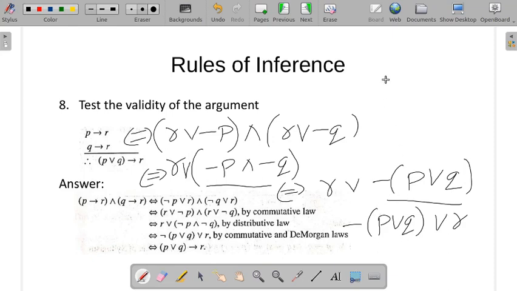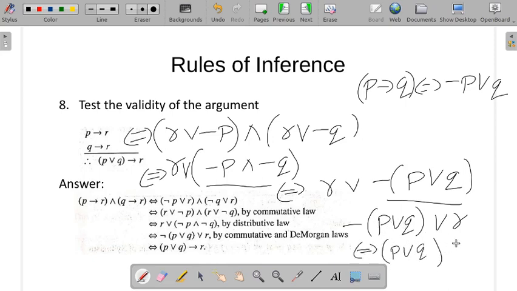So what does it become? Remember, P conditional Q is logically equivalent to negation P or Q. Remember this one. Similarly apply it here: negation of P or Q, so P or Q conditional R. So we have arrived here. This and the conclusion are logically equivalent. If they are logically equivalent, then it is a valid argument.